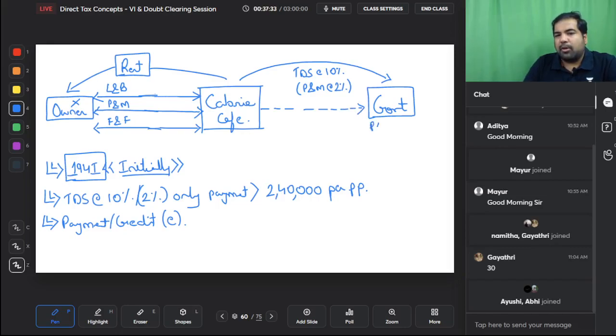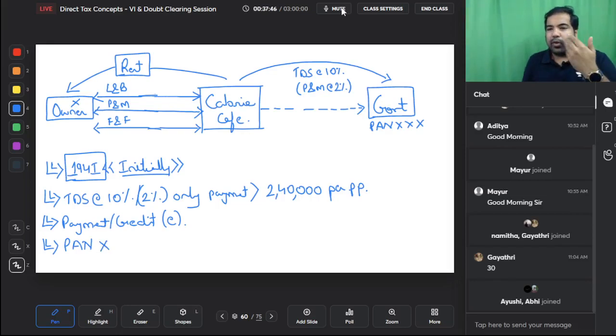And here also the government should know whose TDS they have got, so you need a PAN. But if PAN is not given, guys, standard MMR applies only in one case, that is employees. Why? Because if you don't give your PAN number to your employer, that's a big offense, and hence MMR. But in other cases, if you don't have the PAN, then you'll have to deduct 20% under a section called 206AA.